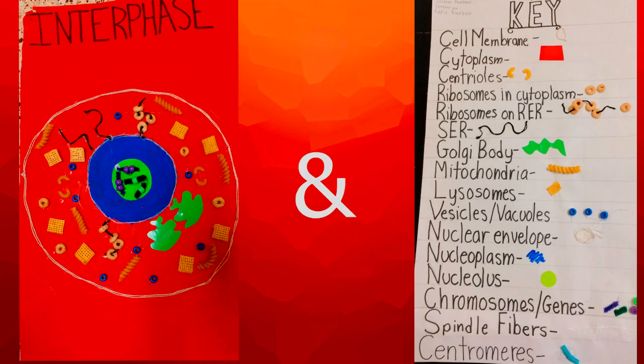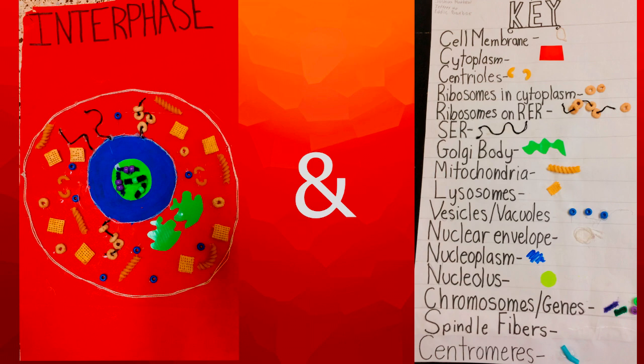Interphase is when the cell enlarges to get ready to go through the process of mitosis. All the organelles also duplicate and the cytoplasm increases to get ready to divide. We can see the cell membrane and the nuclear envelope is still present.